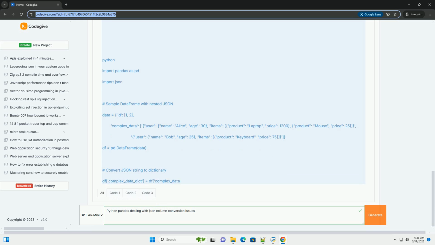In summary: working with JSON columns in Pandas requires careful planning and execution. By understanding the basics of JSON conversion, handling nested structures, dealing with missing values, and implementing robust error handling, you can effectively transform and analyze JSON data within your Pandas data frames. Remember to choose the right tools and techniques based on the complexity of your JSON data and the performance requirements of your application. Remember to always validate your data and be careful filling in NaN values, because you don't want to end up with skewed data.